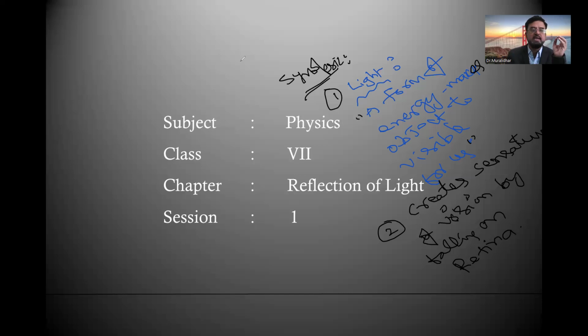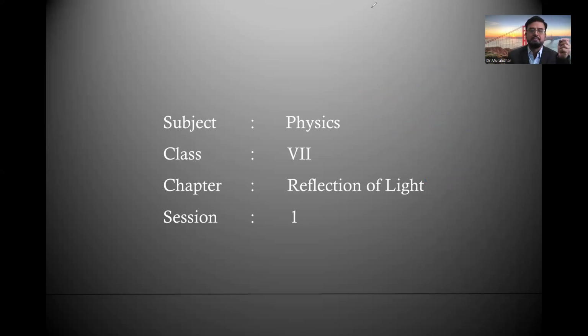Such a form of energy which makes the object visible for us is called light, which creates a sensation by falling on the retina. Whenever light falls on the retina, it reflects back and makes the object visible for us. Right? Just like sound creates a sensation on the eardrums, light creates a sensation by falling on the retina. Right? These are the two basic points about light.